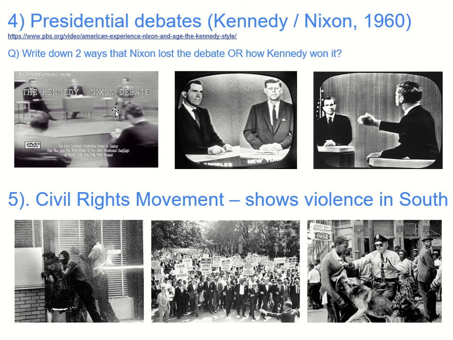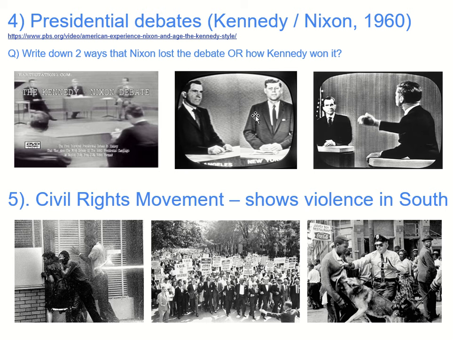These are all in black and white. Nixon here is wearing a gray suit. He blends into the background, okay? So then the next debate, because it's going to be a series of debates, he changes up his suit so you can see him a little bit better, right? But you're going to see some other things going on in this video of what's happening between these two guys.